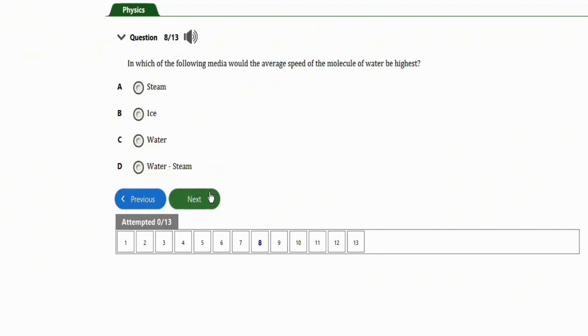It says, in which of the following media would the average speed of the molecule of water be highest? The correct option is option A, steam.